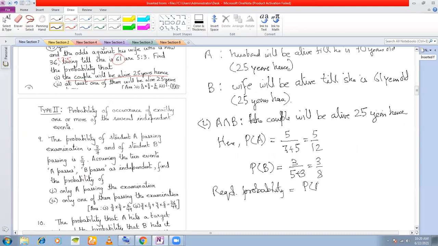P(A intersection B), since both these events are independent, is P(A) into P(B), which is 5 by 12 into 3 by 8, equal to 5 by 32, because this will cancel here. So this answers the first part of the question.